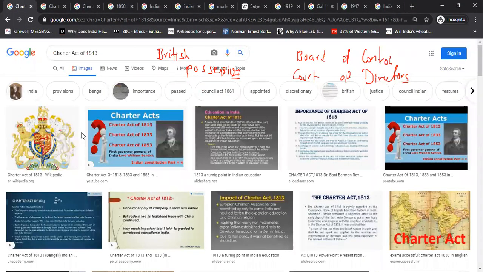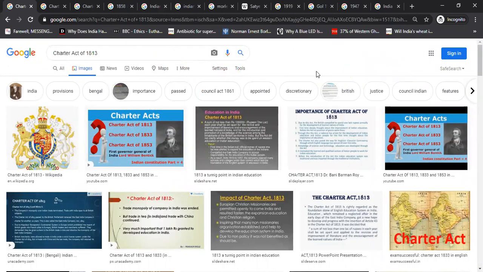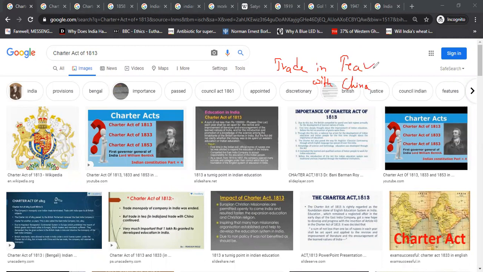In the next part, we'll talk about the Charter Act of 1813, a very important act with a very high probability that it can be asked again and again. What happened? The trade monopoly of the East India Company ended. Even before that, there were many cases and politics going on, with different companies trying to influence the royals by different mechanisms. All these things bore fruit with the Charter Act of 1813. The trade monopoly was abolished, but the only caveat was that trade in tea and trade with China was still under the EIC.